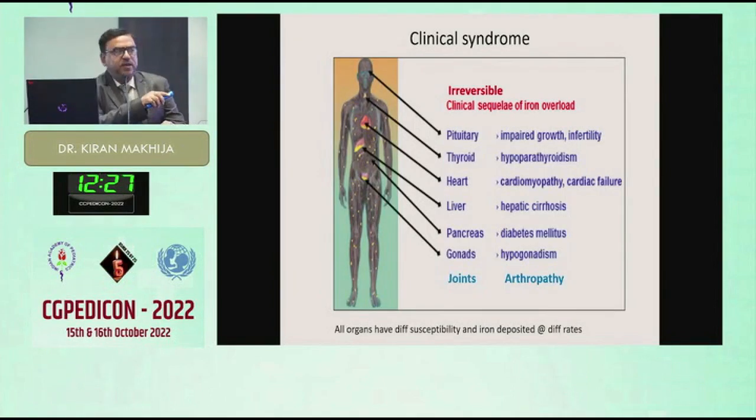So what happens in the irreversible process? Mainly the endocrine organs, heart, liver and joints. It causes arthropathy in the joint, a permanent damage after the first decade of life. And the heart is the main cause of mortality in persons who are on lifelong blood transfusion.